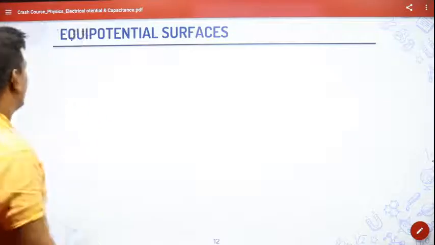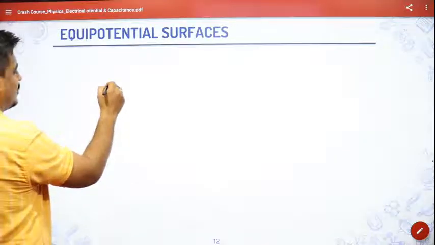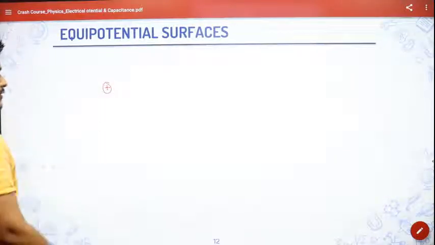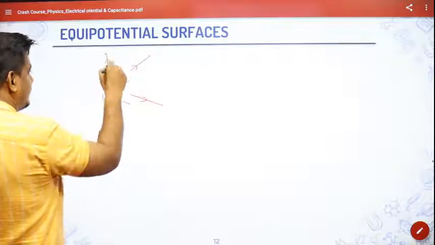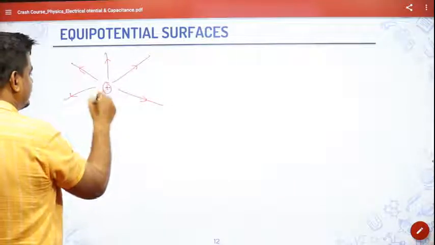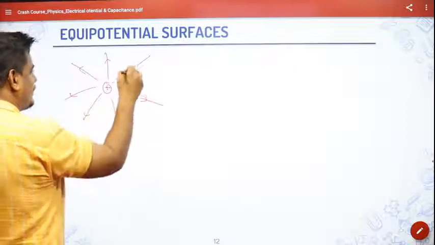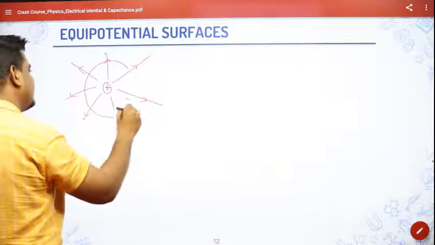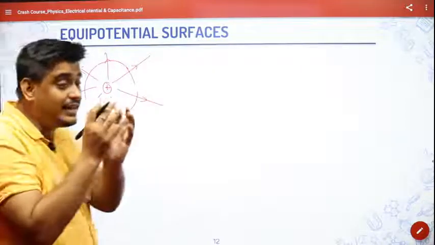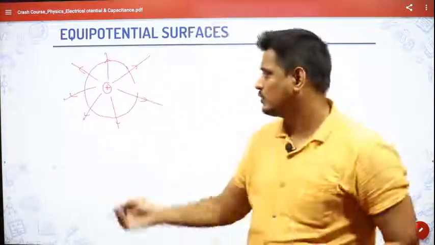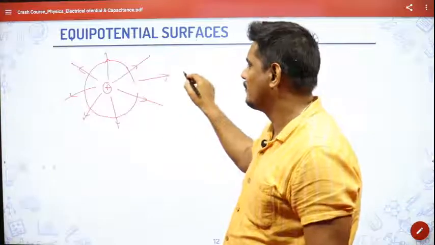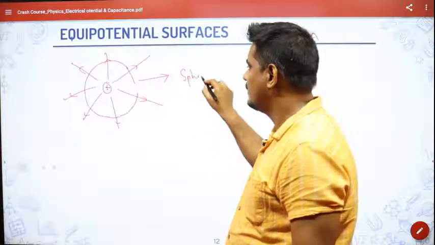For example, for a point charge, negative or positive, whatever, if it is positive, the field will be radially outwards, in all directions coming out. You connect all these points. See, it is not a circle. It will be a sphere. So the shape of the equipotential surface will be a sphere.